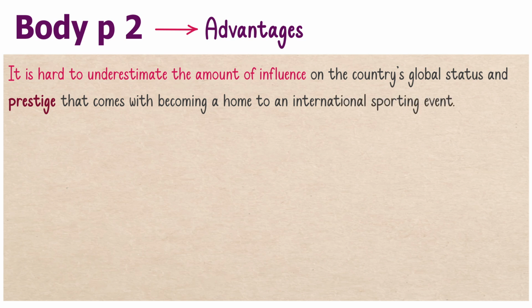I start my paragraph with a topic sentence which shows that I believe that advantages are more by saying it is hard to underestimate the amount of influence. So this shows that I believe advantages are more and outweigh the disadvantages.